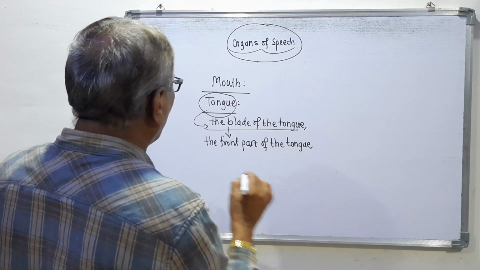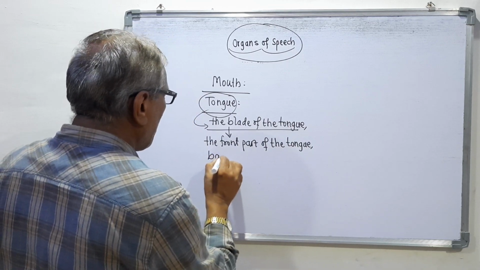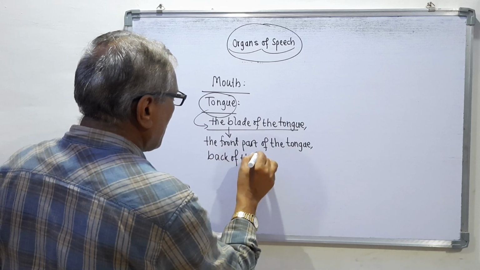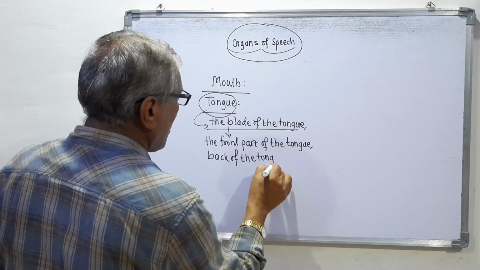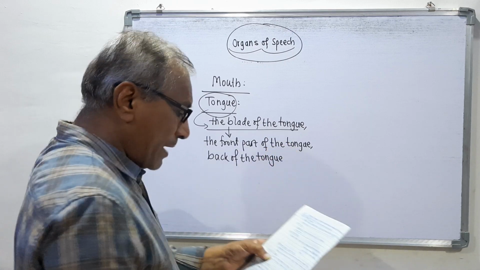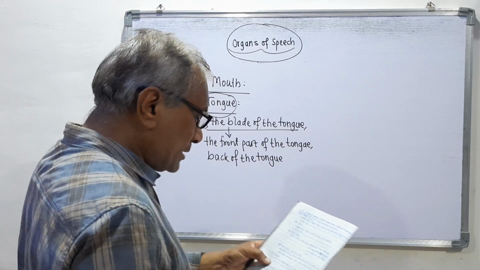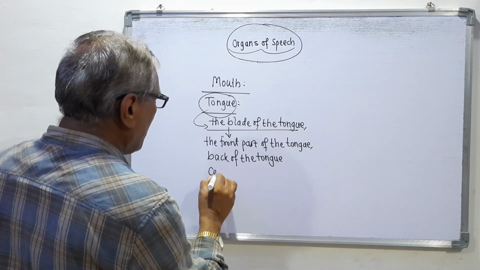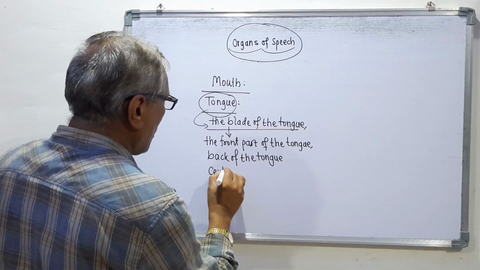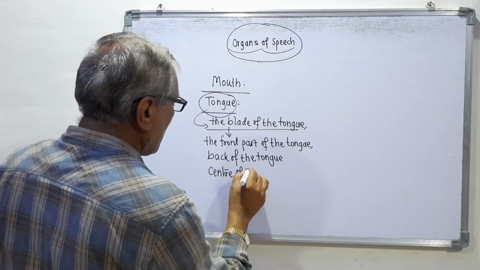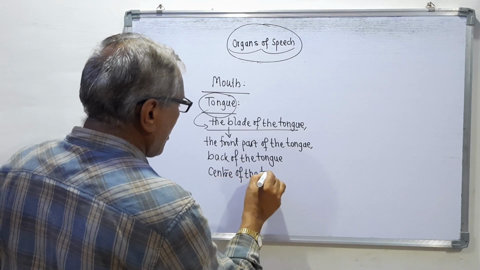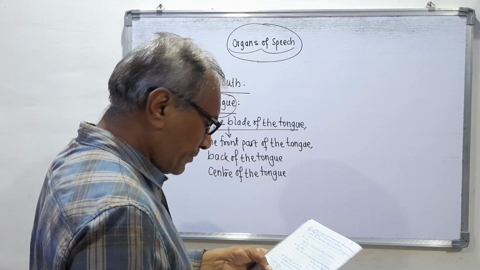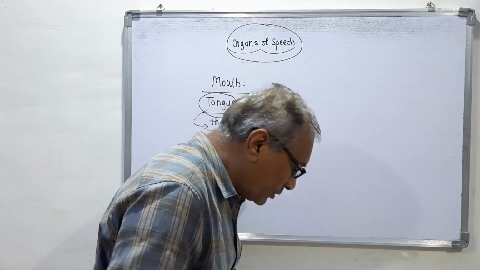Then the back of the tongue, the back of the tongue, the center of the tongue, and these are the parts of the tongue.